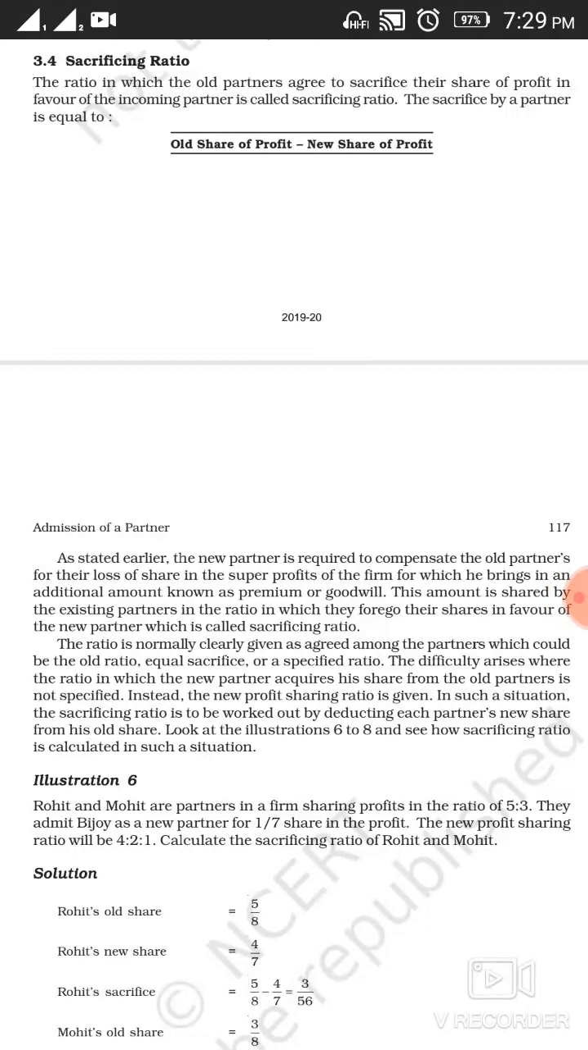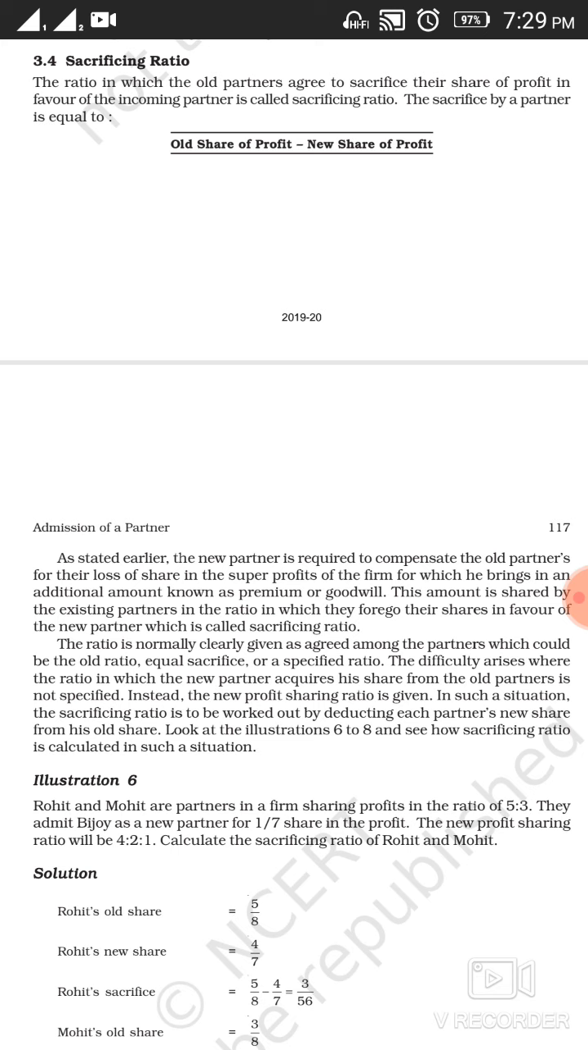Hello students. Today in this video we are going to discuss the third chapter of accountancy of class 12th, reconstitution of partnership firm, admission of a partner. Today in this video we are going to discuss the topic sacrificing ratio.